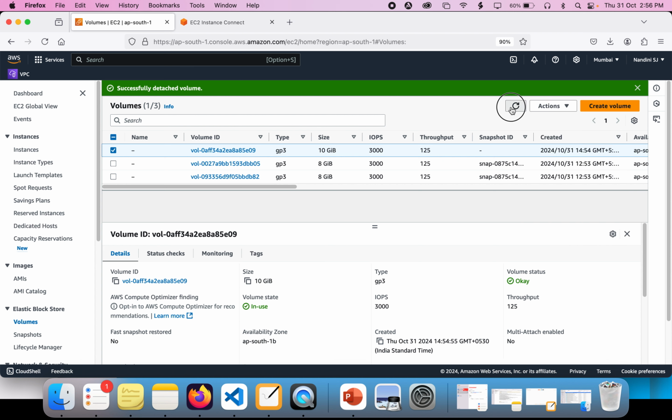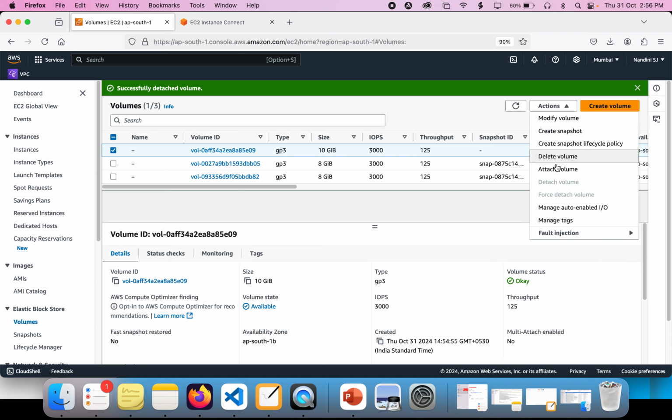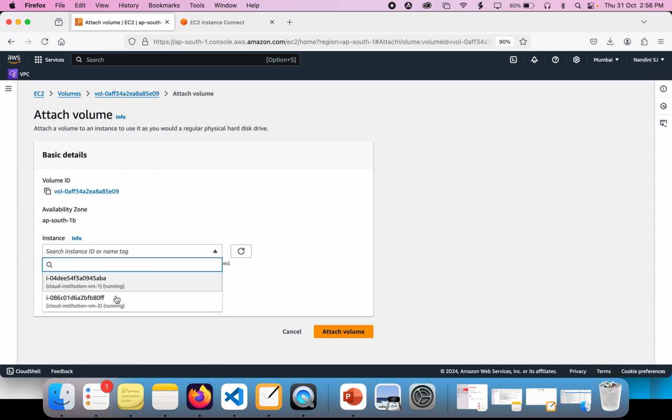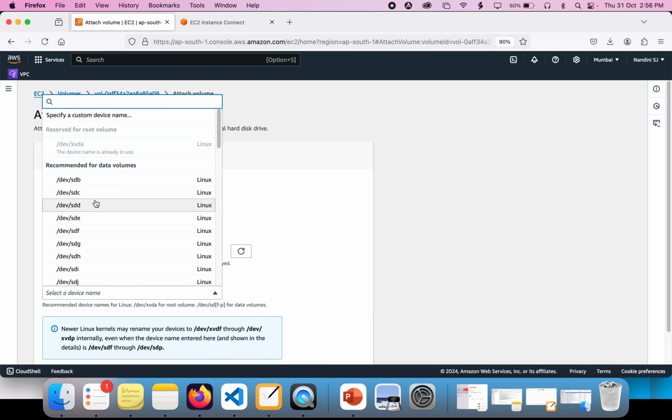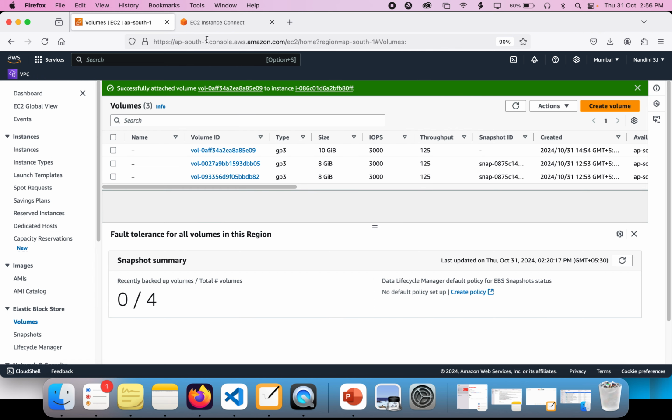Okay, so now I'm refreshing it. I'm going to attach the volume to cloud institution 2. Okay, now it's been attached to the right instance.